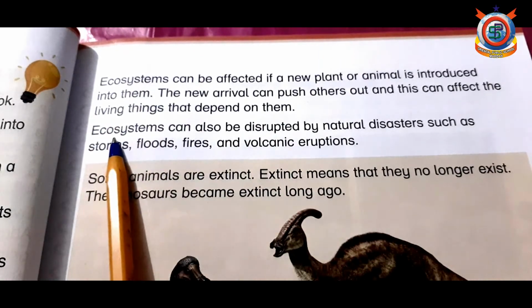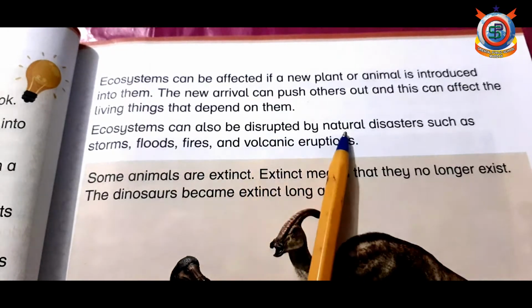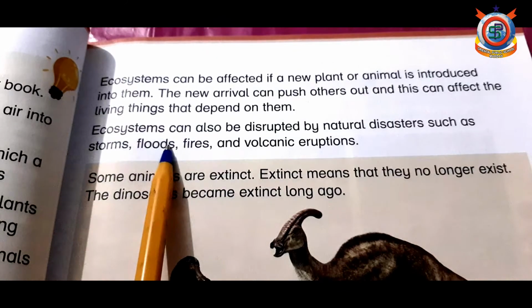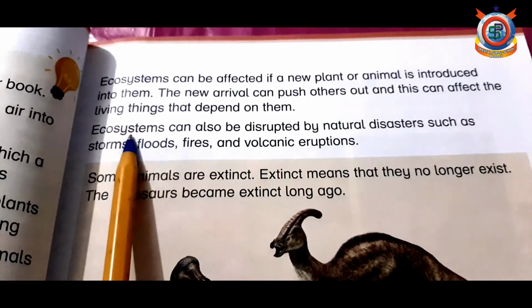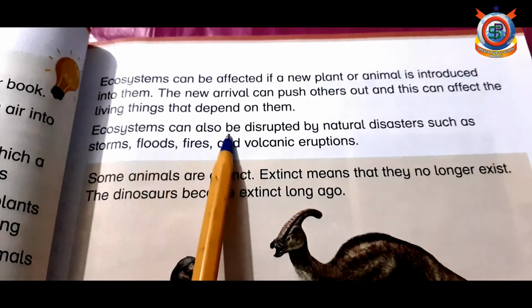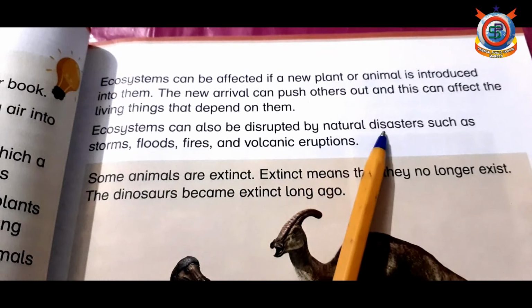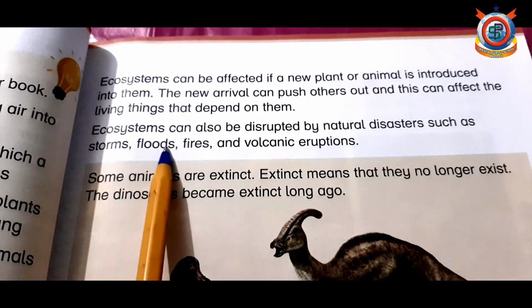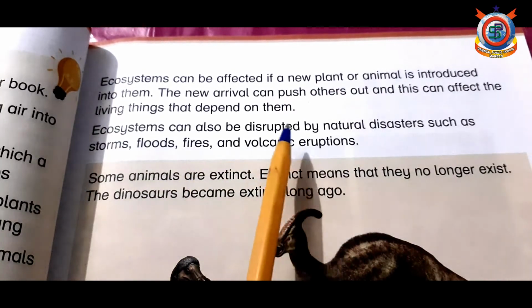Now ecosystems can also be disrupted by natural disasters such as storms, floods, fires and volcanic eruptions.